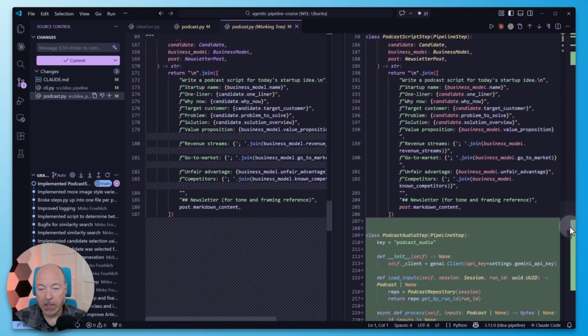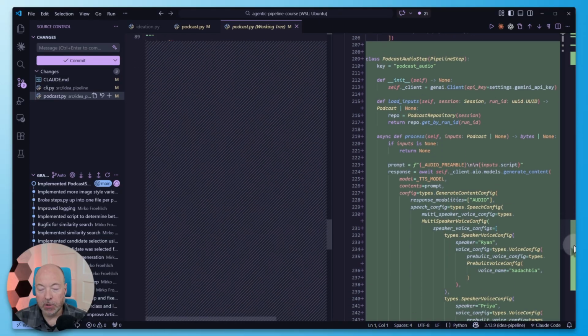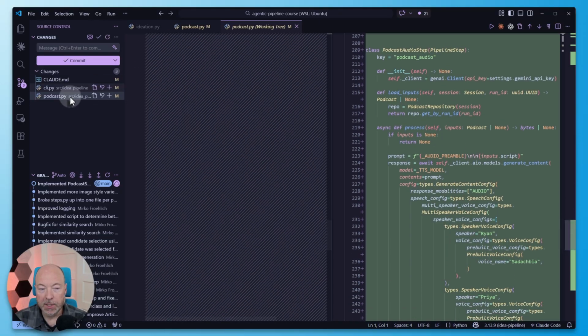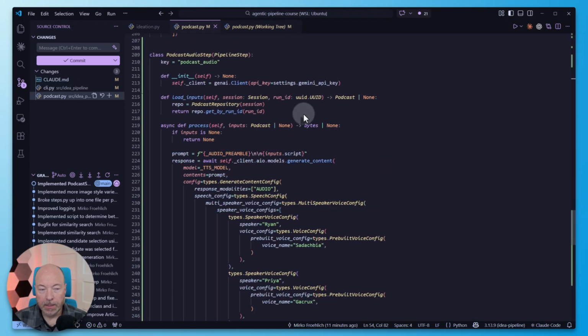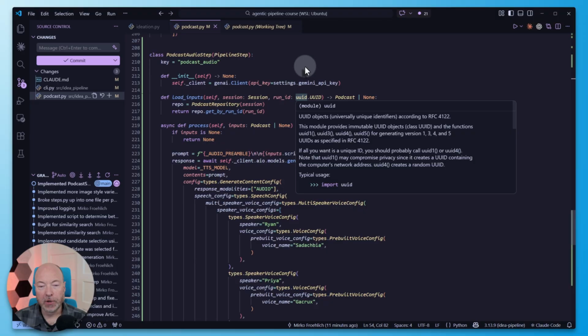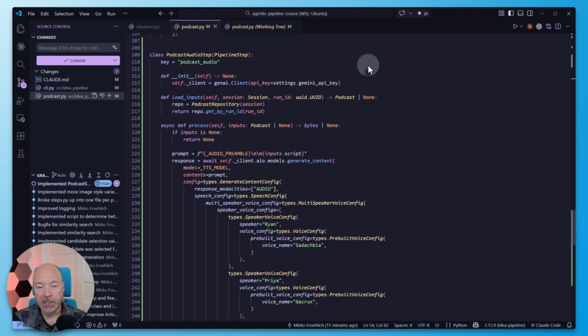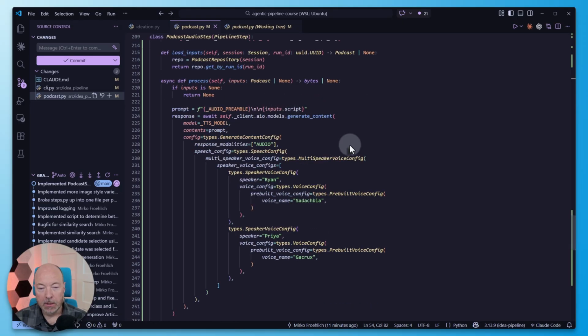And then down here, we have the actual podcast audio step. Let's open this file here. Okay, that's better. This should look a little bit different, but hopefully not too different from the other steps. So it's reading our API key. Hopefully this works. Sometimes I found that this is the area where you need to iterate a little bit, making sure that all the API calls use the right parameters and such. That looks correct though at first glance.